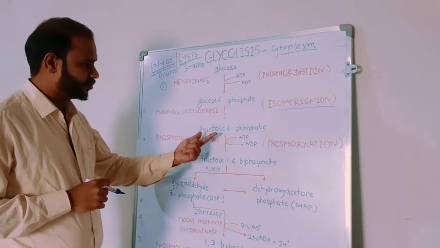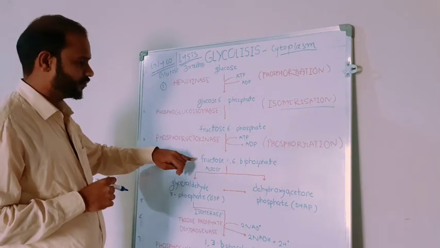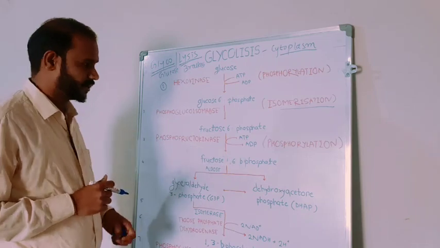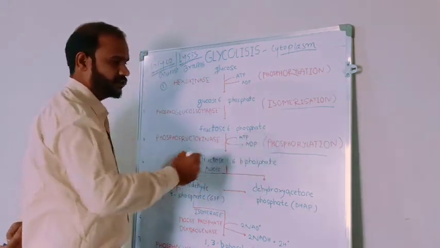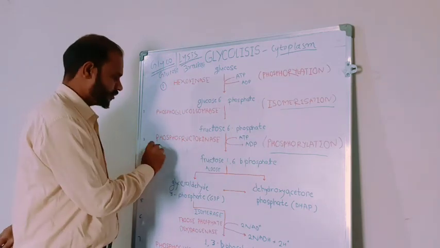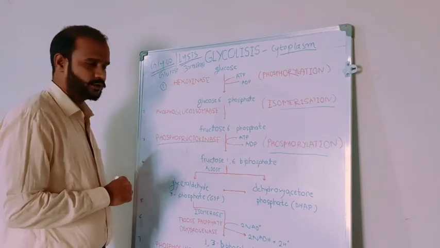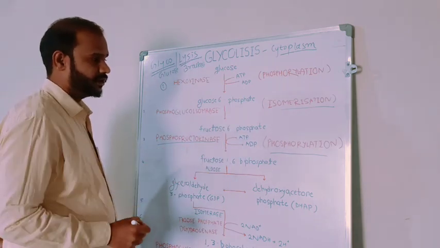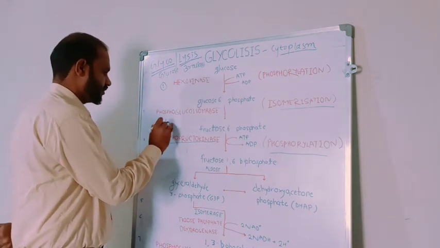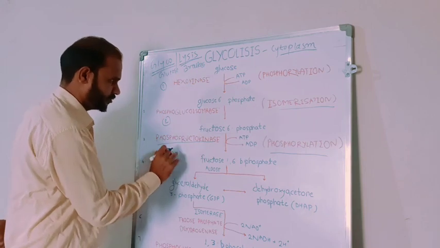Alright. Then fructose 6-phosphate is converted into fructose 1,6-biphosphate. That reaction is phosphorylation. Again here, which enzyme is utilized? Phosphofructokinase. Here again, one ATP is utilized. Here is the second, here is the third.